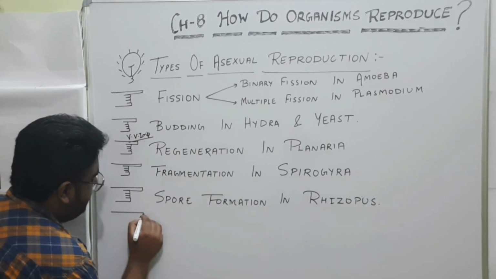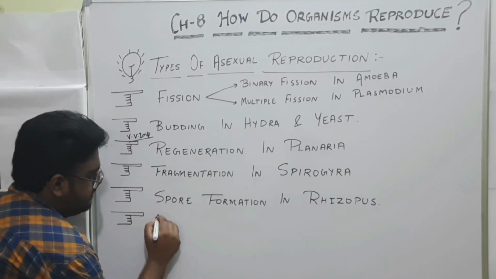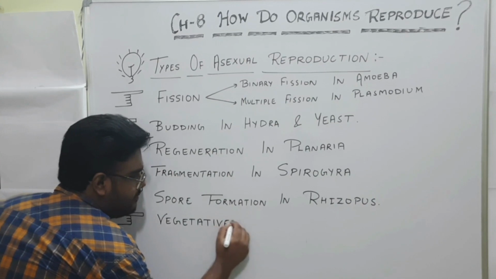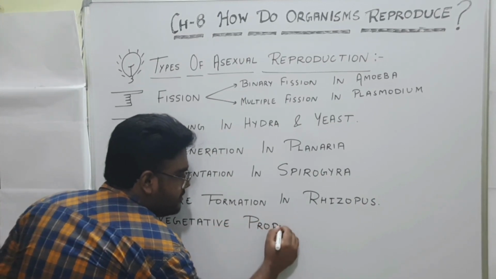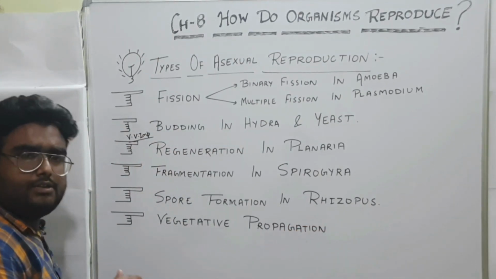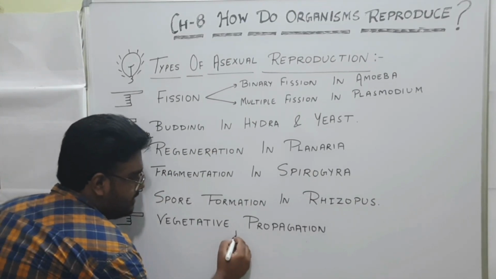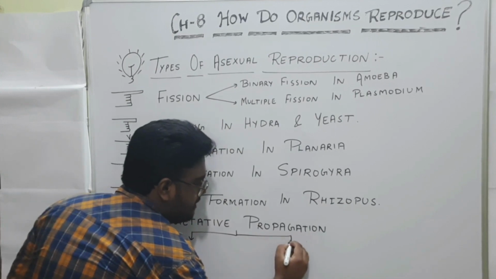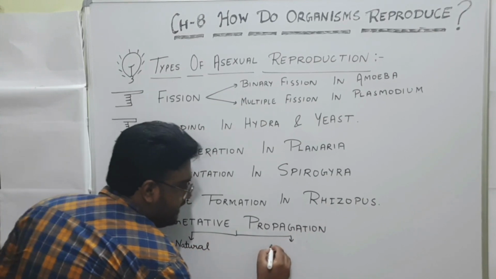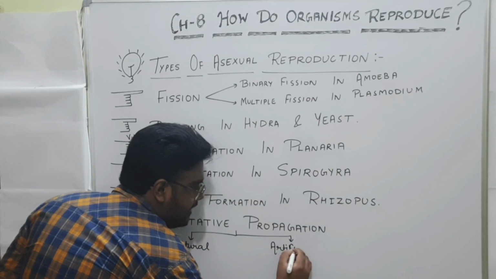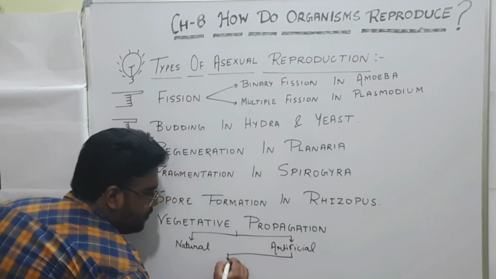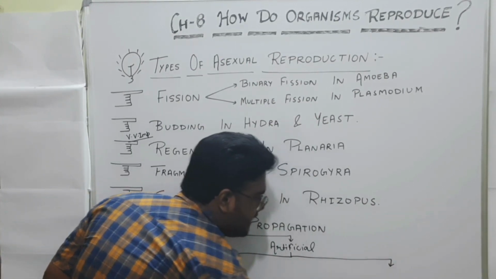And the last type of asexual reproduction we will discuss is vegetative propagation, which is further categorized into two categories, that is natural and artificial. Which also have four different types.